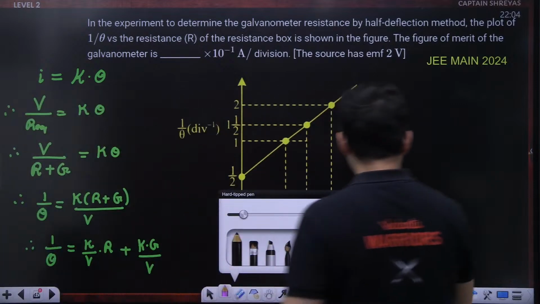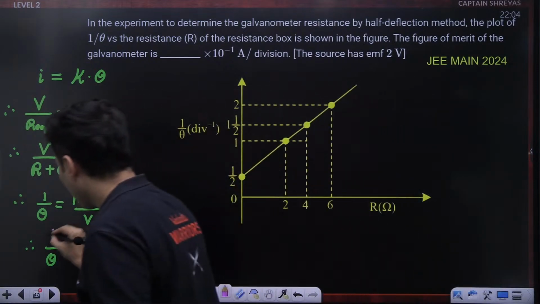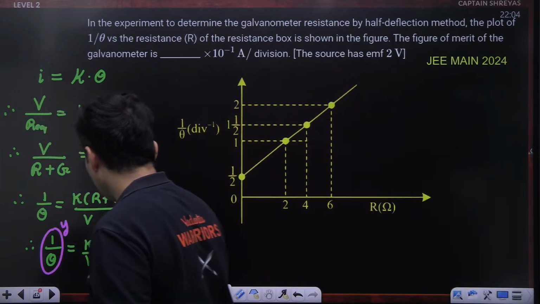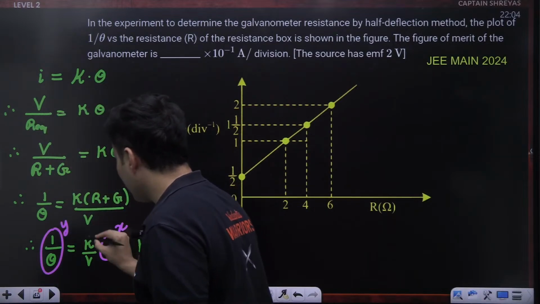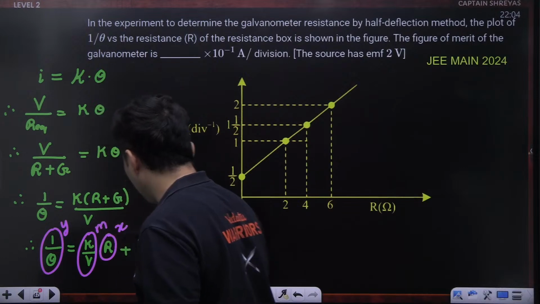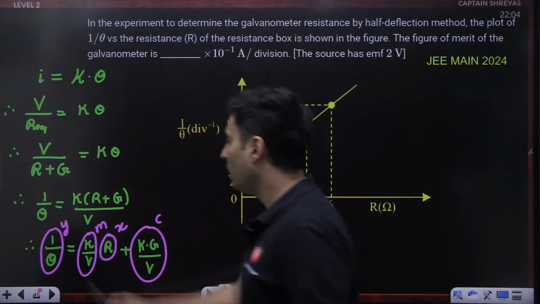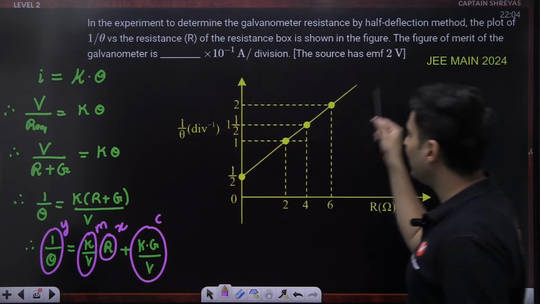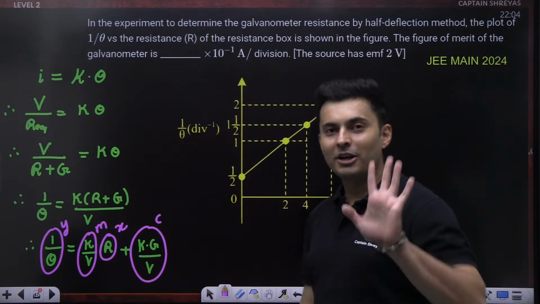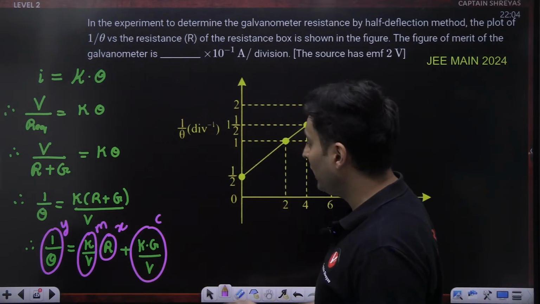You know why I did this? Compare this equation with, this is your Y, this is your X, this is your M, this is your C. Y is equal to mx plus c, a straight line with an intercept. Got it? So now what do you want to find? You want to find k.